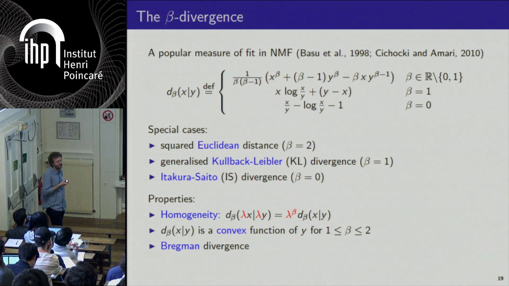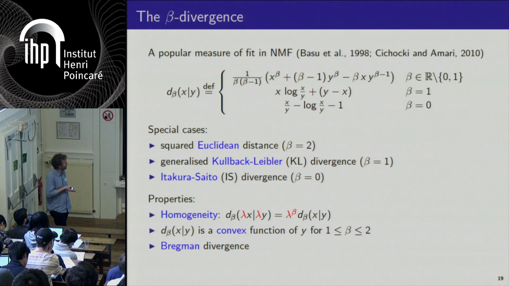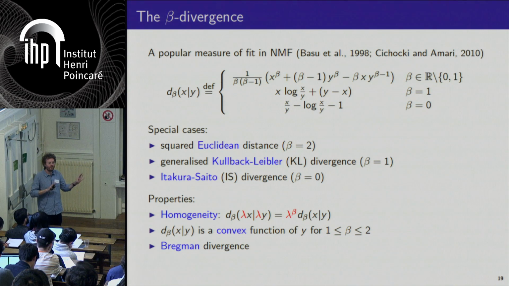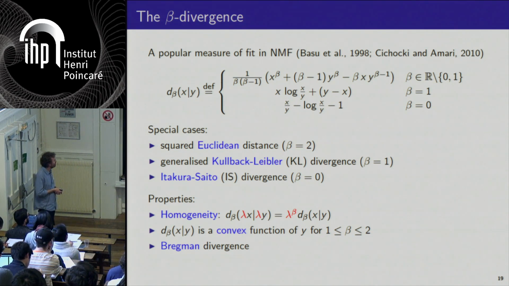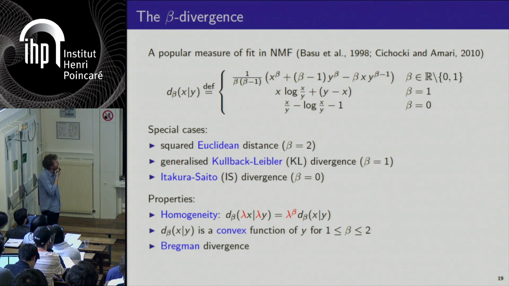It has this interesting relation to scale. If you rescale x and y by lambda, then you have this relation. And in particular, you can see that the Itakura-Saito divergence is the only divergence to be scale invariant. So it's going to give the same importance to all data coefficients in the matrix V, which is not the case, for example, for the squared Euclidean distance or the Kullback-Leibler divergence.